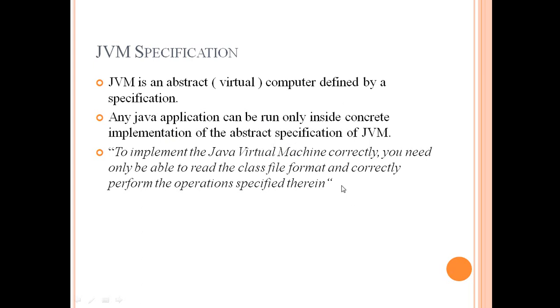This is a quote copied from the official JVM specification: to implement a Java virtual machine correctly, you just need to be able to read the class file format and correctly perform the operations specified therein. This is written in very simple words, but it is not that simple. It simply says that the concrete implementation of JVM should only know how to read a class file format and correctly perform the operations that are written in that particular class file.